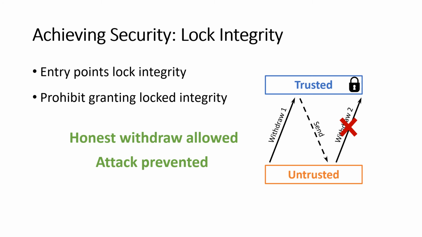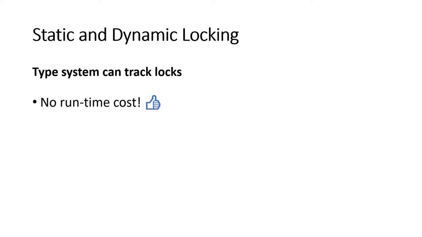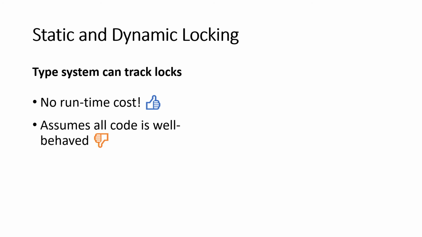There are a couple of different ways of actually enforcing these locks. We can do it statically or dynamically. If we do it statically, we can use the type system to actually track what's locked when and whether or not a call is safe or if it's potentially going to violate one of these locks. That has a really nice property that there are no runtime costs whatsoever. Everything's checked by the compiler, and if it compiles, we know the code is safe. Unfortunately, it assumes all of the code it's interacting with is well behaved. It assumes that that code is also not going to ignore these locks. And that violates one of our core security tenets that we had at the beginning, that we should be able to interact with arbitrary code, including code that doesn't maintain the same security guarantees we do.